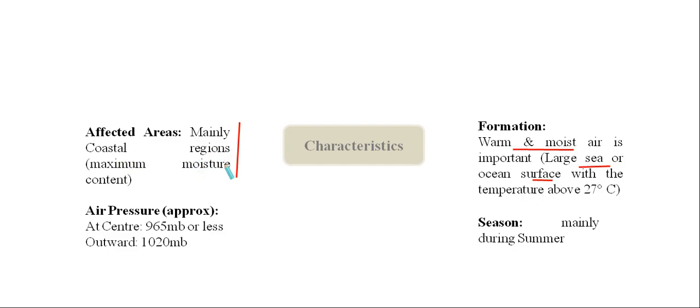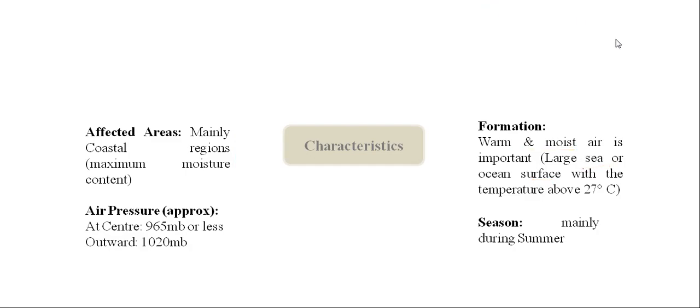And because of maximum moisture content of air, these regions or mainly coastal regions are getting maximum amount of rainfall during the tropical cyclone. But when the cyclonic wind is continuously moving from the coastal region towards the inland of any kind of subcontinent, the effectiveness of this tropical cyclone and also the rainfall quantity, both of this starts diminishing.